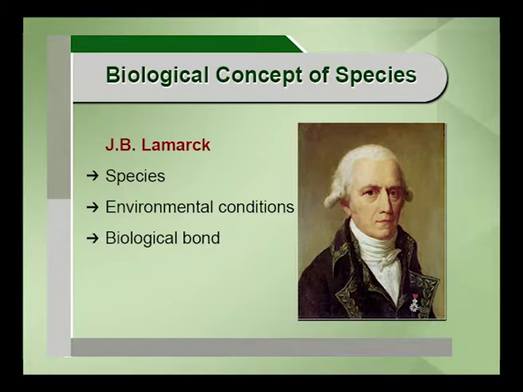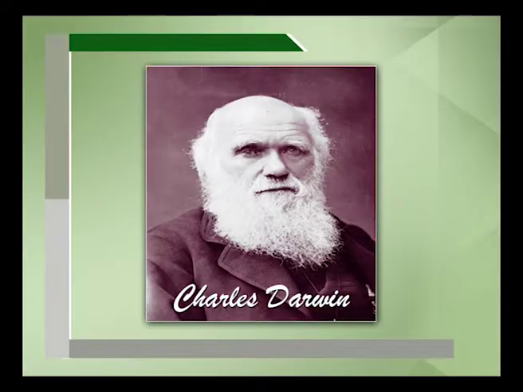He was talking about the environmental condition. He was talking about a biological bond existing between the individuals of the same species. The biological bond means that each and every individual will recognize the other, and after recognition the individuals will intermate. These are the three important things J.B. Lamarck stressed way back in 1809. Later many people gave conceptual definitions; even Darwin talked about it through his Origin of Species, in detail in terms of adaptation.